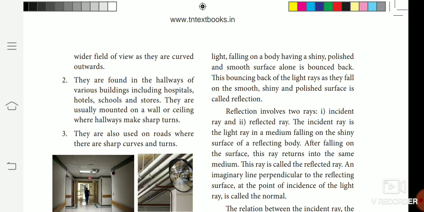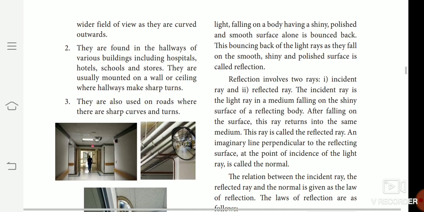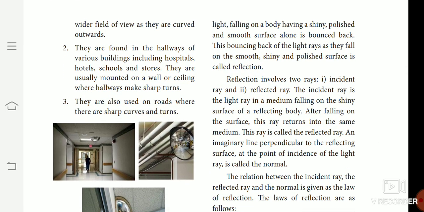Okay children? Okay, next, reflection involves two rays, incident ray and also reflected ray. The incident ray is the light ray in a medium falling on the shiny surface of a reflecting body. After falling on the surface, this ray returns into the same medium. This ray is called the reflected ray. An imaginary line perpendicular to the reflecting surface at the point of incidence of the light ray is called the normal.